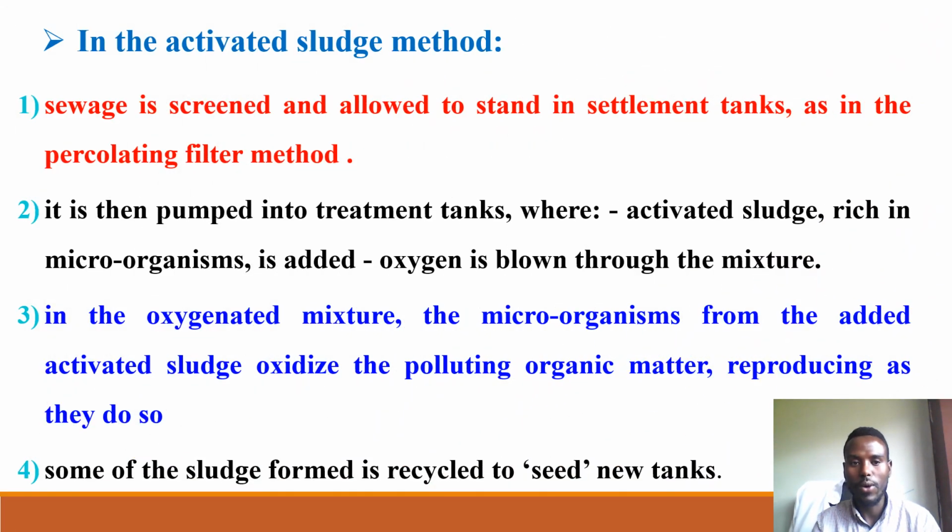So the second one is the activated sludge method. This activated sludge method is a sewage is screened and allowed to stand in settled tanks. Taankara fayyadamneeti wantoota jajjabaa keessaa baafnee taankara keessa akka gad taa'u goona jechuudha. Like as percolating filter akkuma percolating filter goona jechuudha.